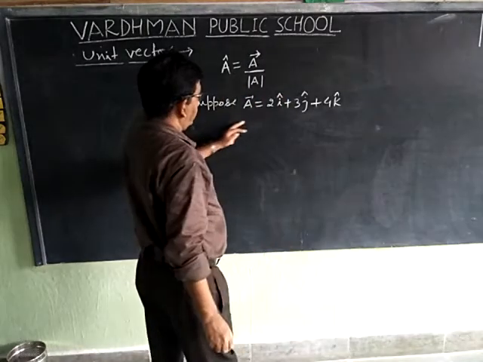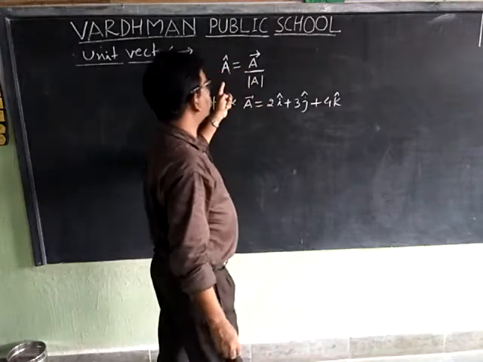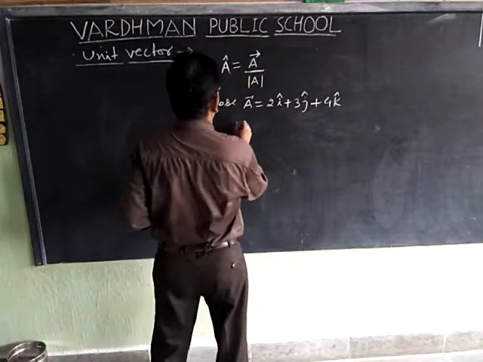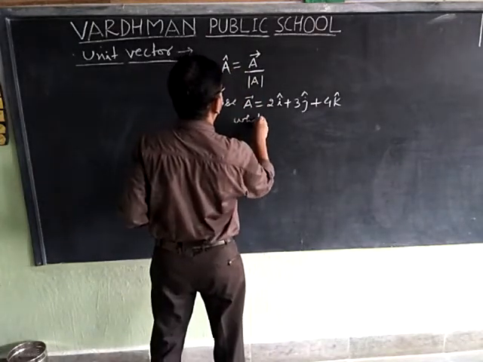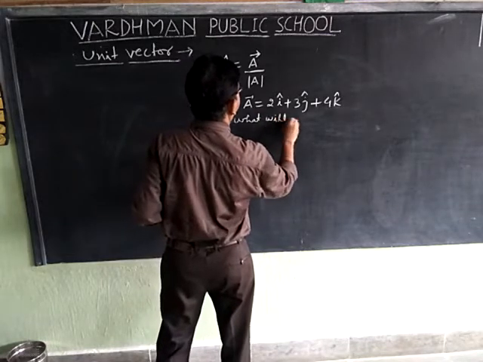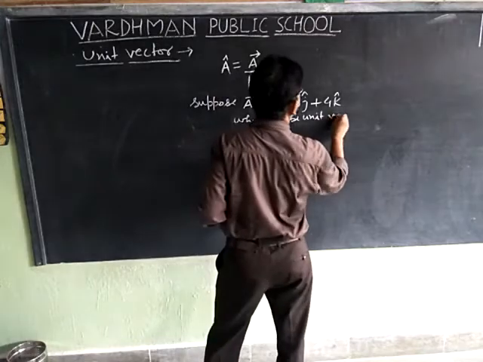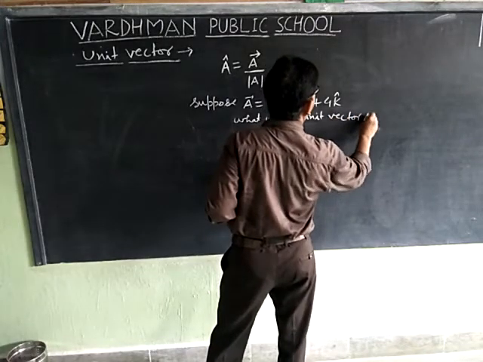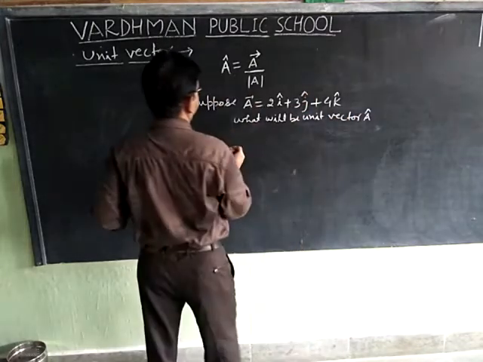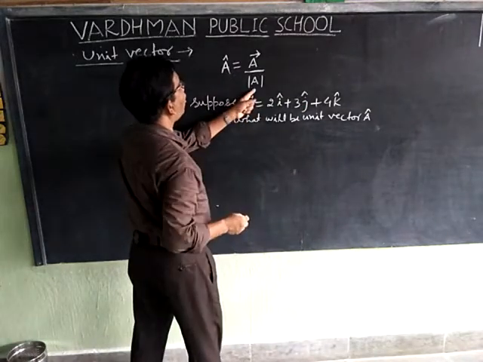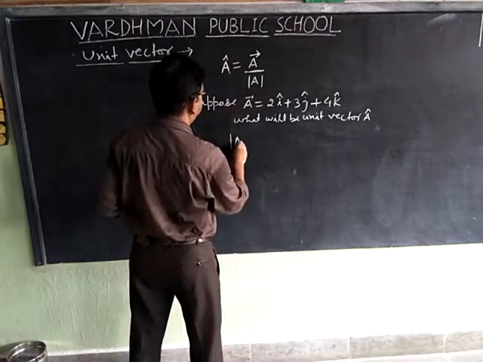Then what will be unit vector A? First we will find mod A.